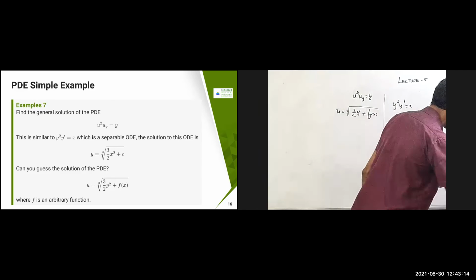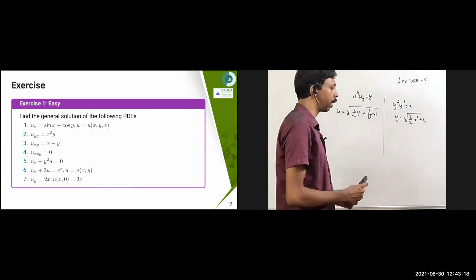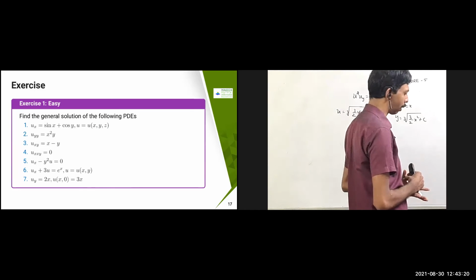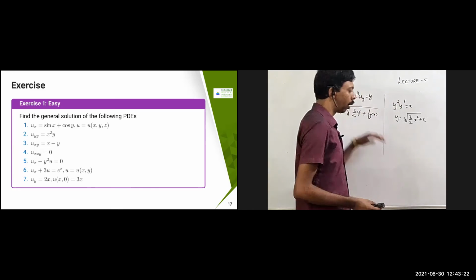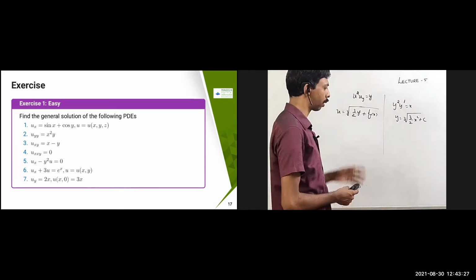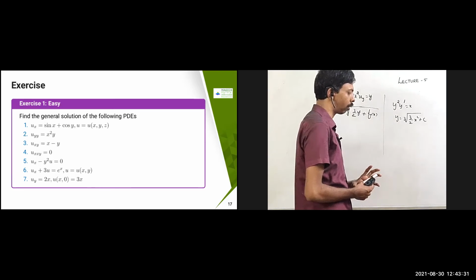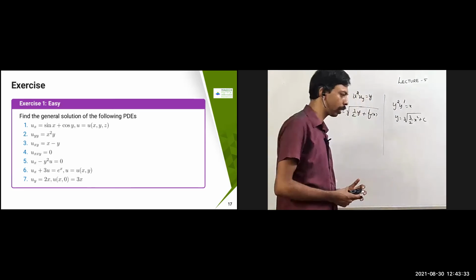So these are all very simple PDE problems. This is an easy exercise which I have posted in the class Google Classroom. You can solve it using the same kind of technique which I have used in these last 7 examples. Similar techniques you have to use, and that's all. Simple problems.